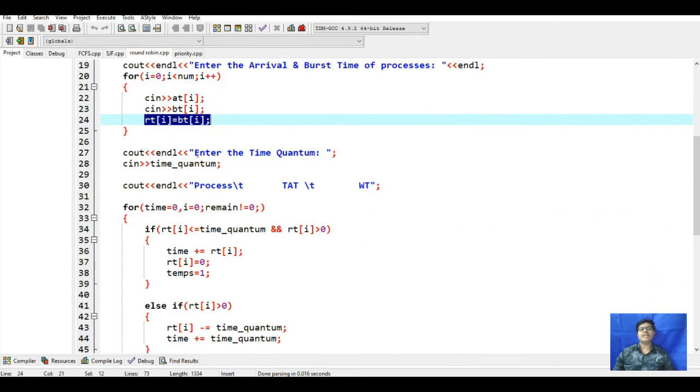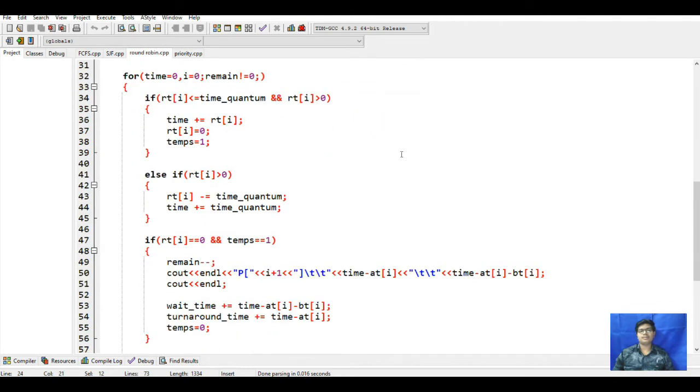After this we will take the time quantum, for example 2, 3, 4, like that. So this will take the time quantum, and if the process is having 10 burst time but the time quantum is only 5, then it will come twice, like that.